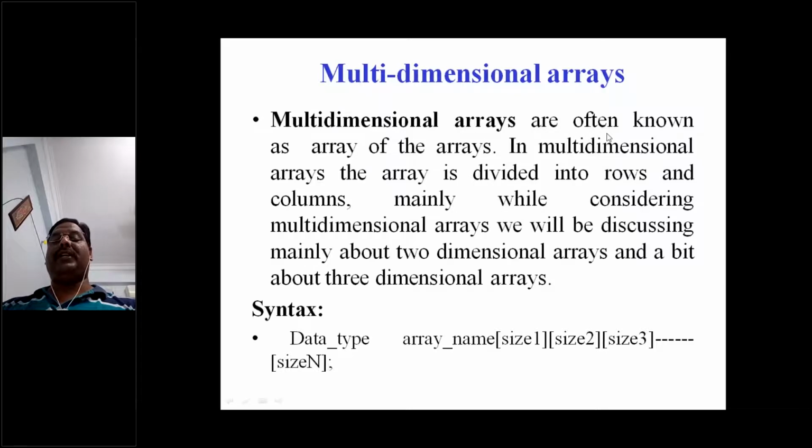Multi-dimensional arrays are often also known as arrays of arrays. In a multi-dimensional array, the array is divided into rows and columns. While considering multi-dimensional arrays, we will mainly discuss 2-dimensional arrays and a bit about 3-dimensional arrays.